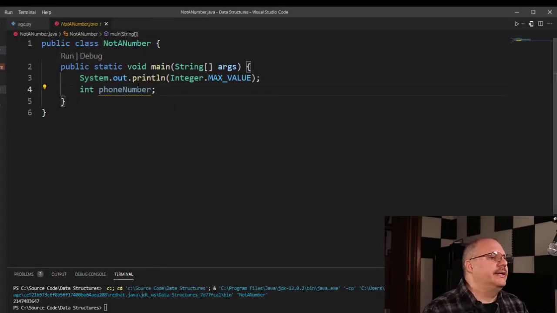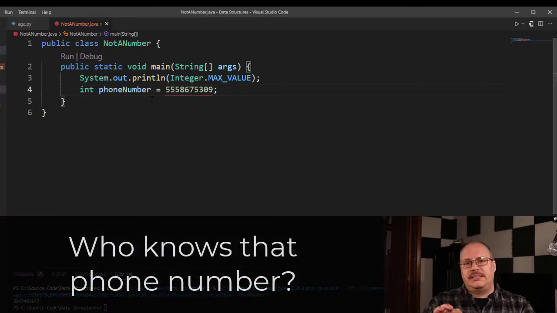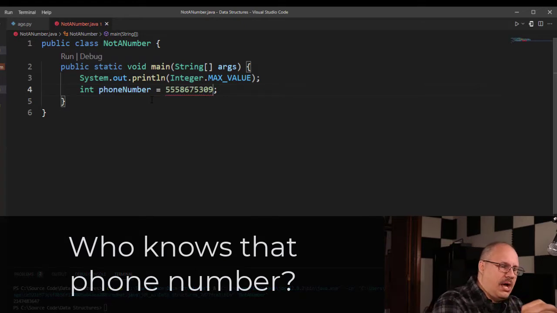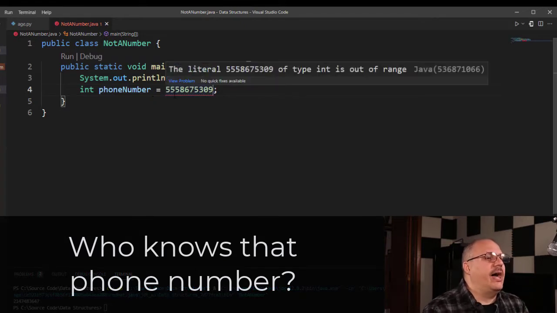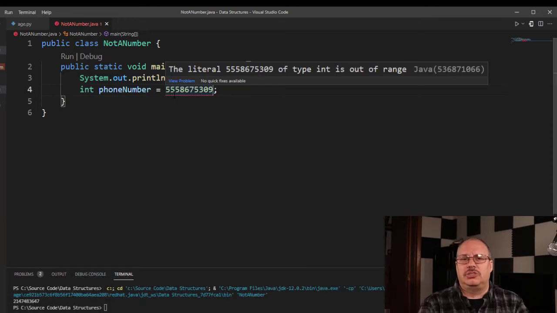So here I have an integer phone number, and I'm going to say 555-867-5309. And you'll notice that my editor has given me an underline. It actually makes an error here. And if I hover over this, it's going to say, hey, this literal value that you're trying to pass in and you're trying to store as an integer is out of range. It is too big. And so while an integer might be a smaller amount of data, it is too large for us to store as an integer.